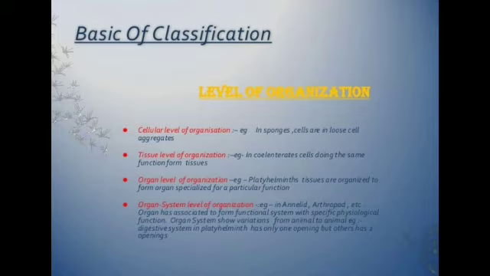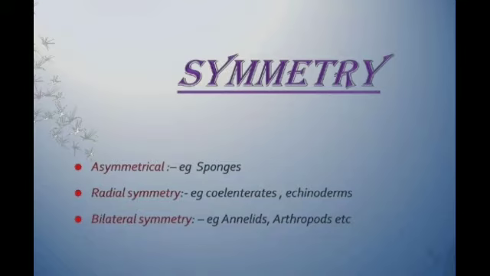Now next is symmetry. Symmetry means arrangement or correspondence of body parts into geometrical designs. So it may be asymmetrical when there is no proper equal division, or we can say irregular in shape, then it is asymmetrical. Second is radial symmetry.